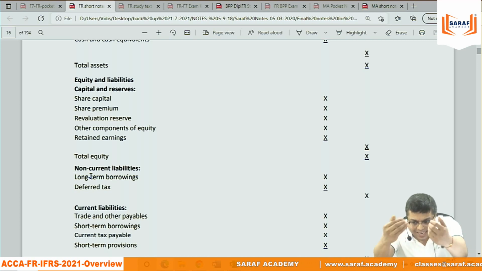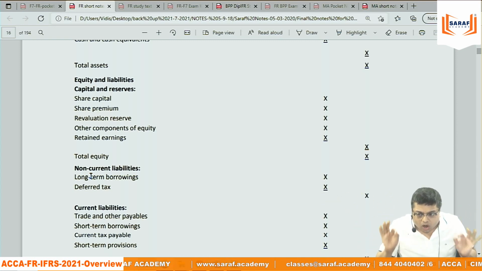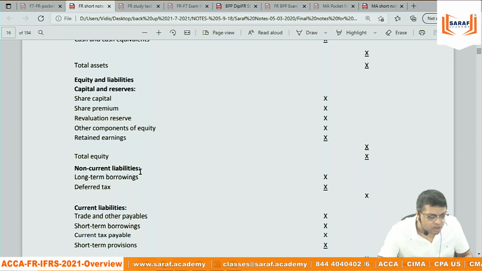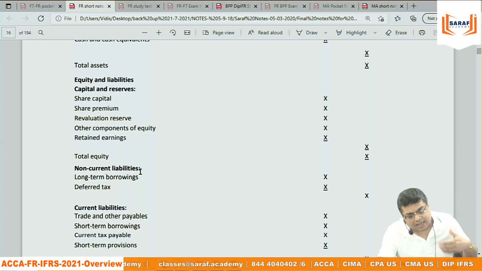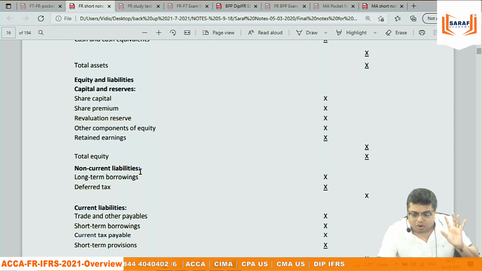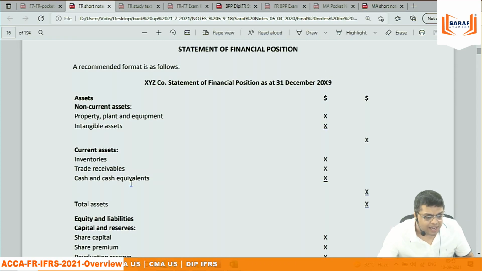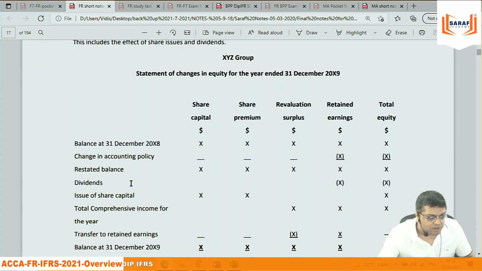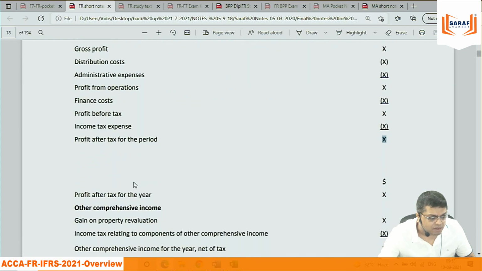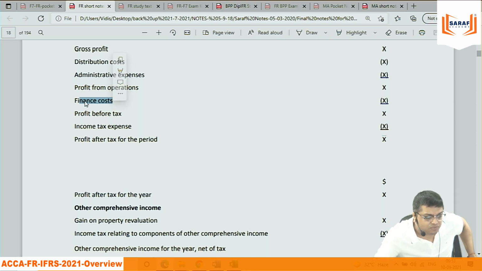Normally, maybe technically, whatever is written in any law in any country, I am not a lawyer. Normally, preference shares are always non-current liabilities because either they are redeemable or they are cumulative. We have to pay dividend or we have to redeem. Always that is the case. So normally non-current liability. When it is a non-current liability, the payment of preference dividend is not a dividend payment. It is a finance cost.